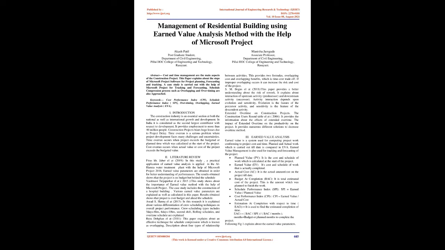This paper explains the steps of Microsoft Project software for project planning, forecasting and tracking. A case study is carried out with the help of Microsoft Project for tracking and forecasting. Schedule compression processes such as overlapping and overtiming are also approached. Keywords: Cost Performance Index, CPI, Schedule Performance Index, SPI, Overtiming, Overlapping, Earned Value Analysis, EVA.